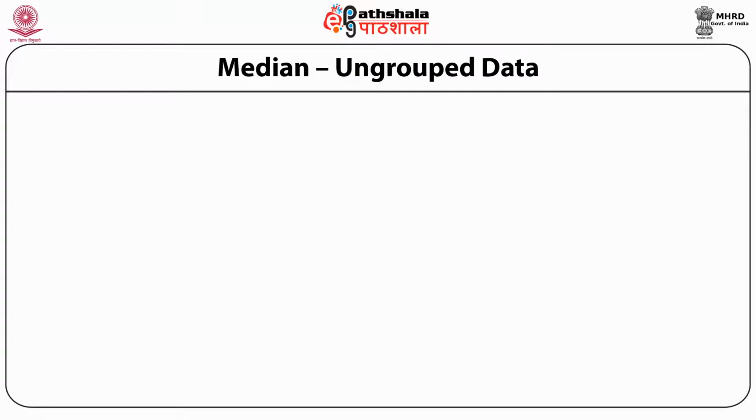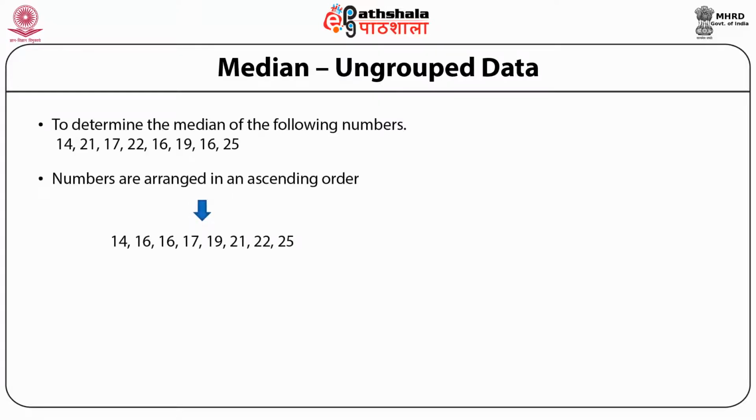So again, we arrange these observations in ascending order. It starts from 14 and goes up to 25. Now the median value is the mean of the middle 2 observations. The middle 2 observations are the 4th one and the 5th one. At the 4th place we have 17 and at the 5th place we have 19.